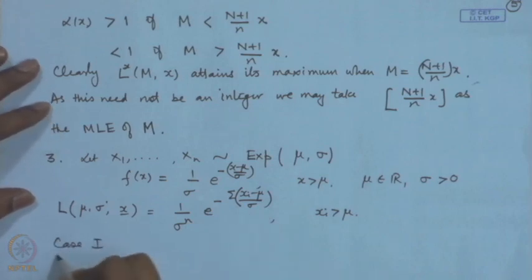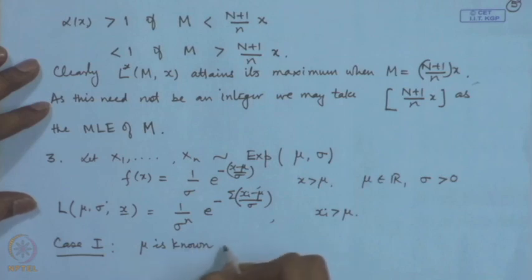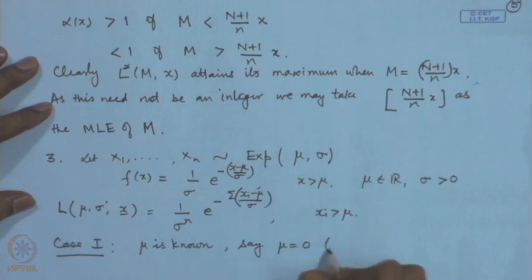So, case 1, let us consider say mu is known. So, we may take without loss of generality this to be 0. If that is so, then we may write the likelihood function.